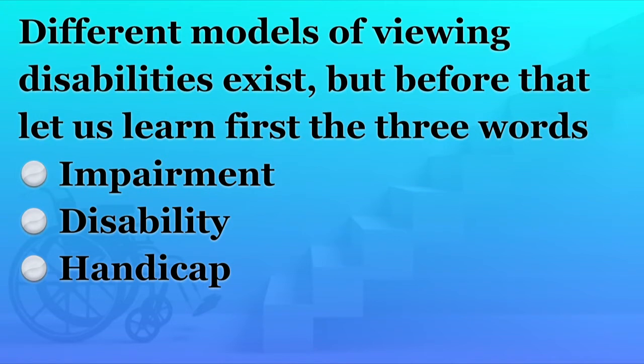These three words are often used interchangeably, but they are not similar and they have different meanings. So, if you want to know about disability, you need to know the differences between all these three words.